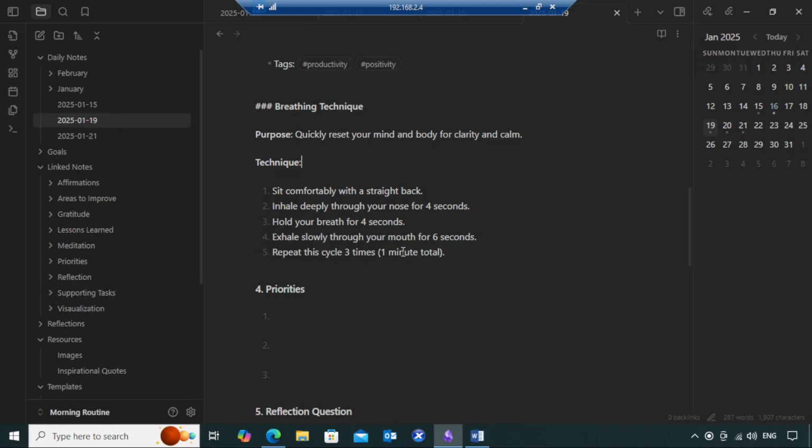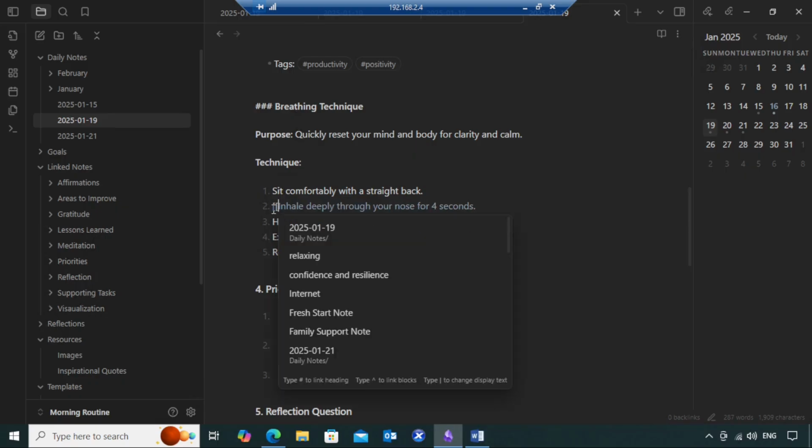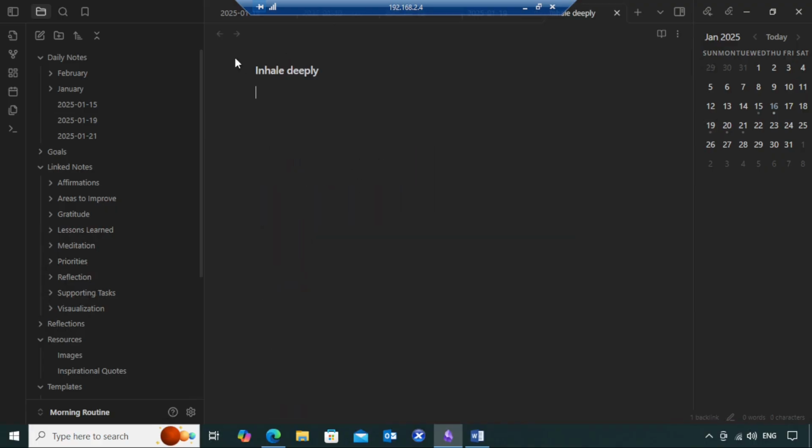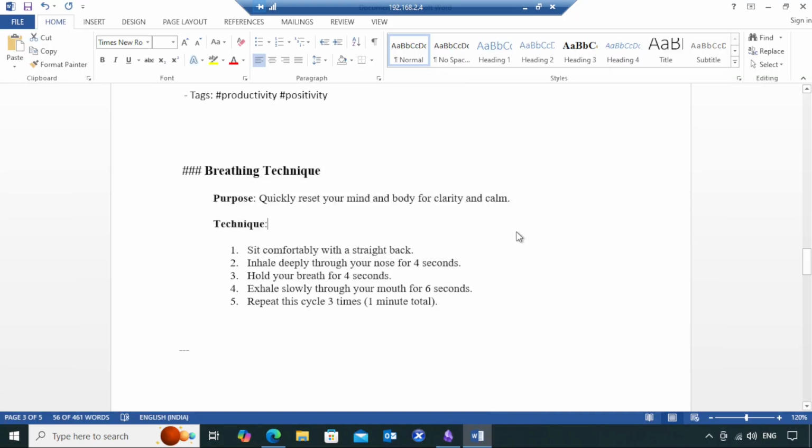Okay, at any point in time you want to dive deep about, let's say, how you can inhale deeply. Let's say you want to find out how you can inhale deeply for a few seconds. So this is the interesting concept that you want to explore. So you need to open square brackets, close square brackets, hit control, and it is going to open a new note for inhale deeply. Okay, so I think you are understanding what I was trying to convey, right?